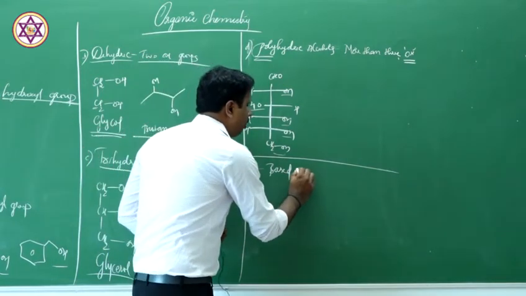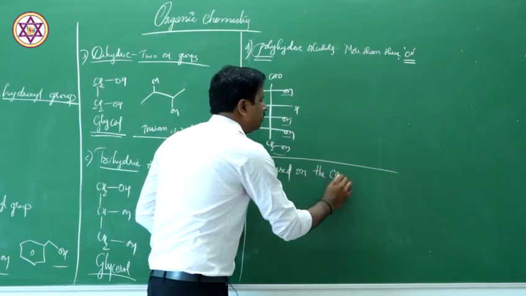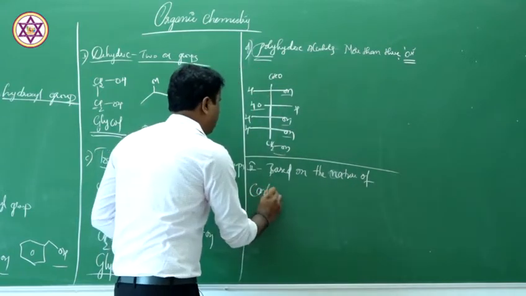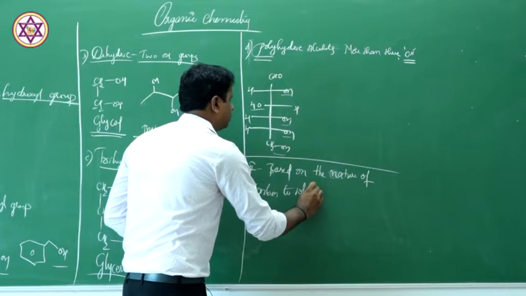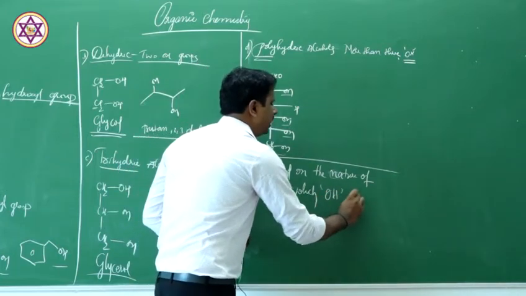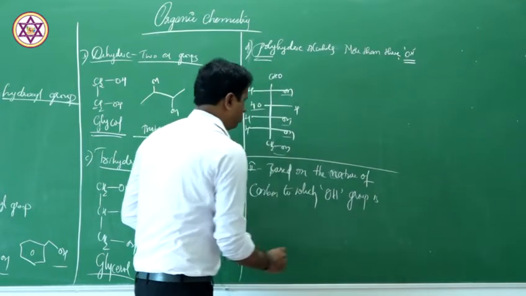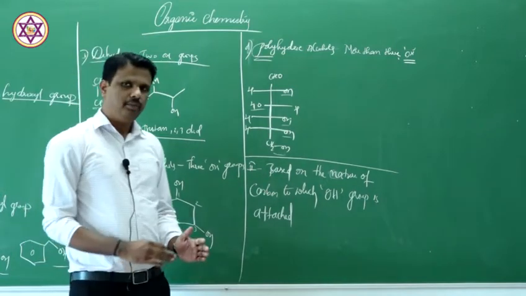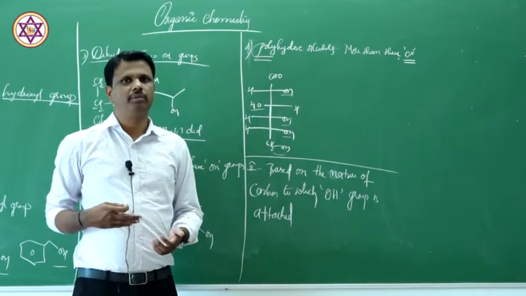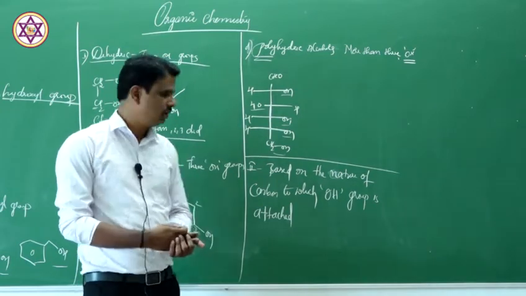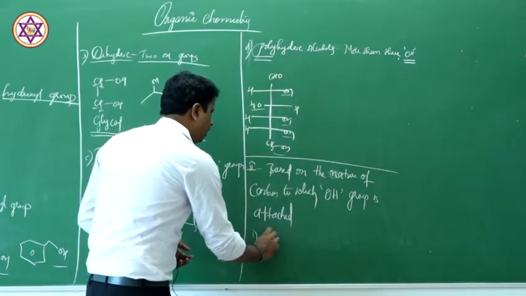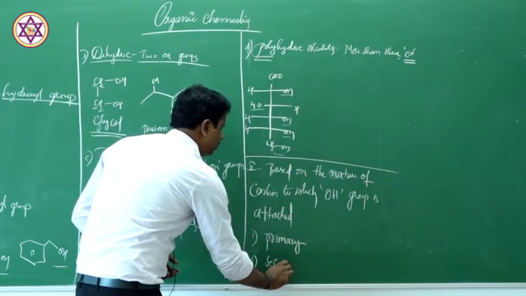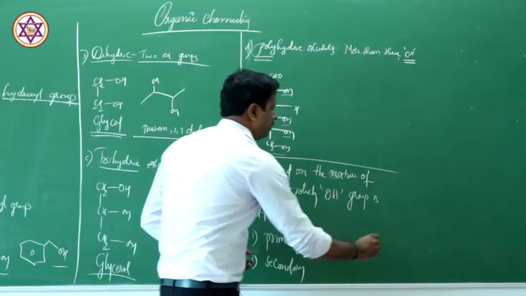But here it is based on the nature of the carbon to which the OH group is attached. So how do we classify them based on the nature of the carbon atom to which this hydroxyl group is attached? That's very simple. We say primary, secondary and tertiary.